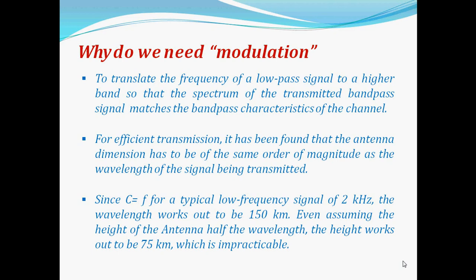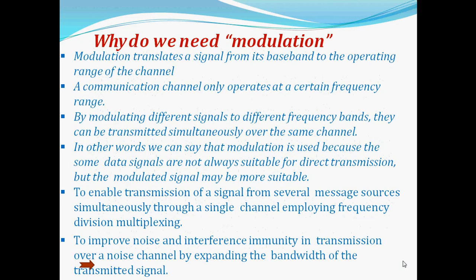Since c is equal to f lambda, for a typical low frequency signal of 2 kHz, the wavelength works out to be 150 km. Even assuming the height of the antenna half the wavelength, the height works out to be 75 km, which is impractical. This is one of the examples we are seeing here. Modulation translates a signal from its baseband to the operating range of the channel. A communication channel only operates at a certain frequency range.